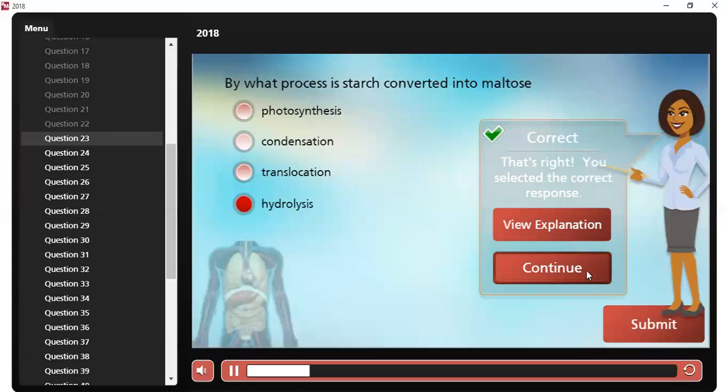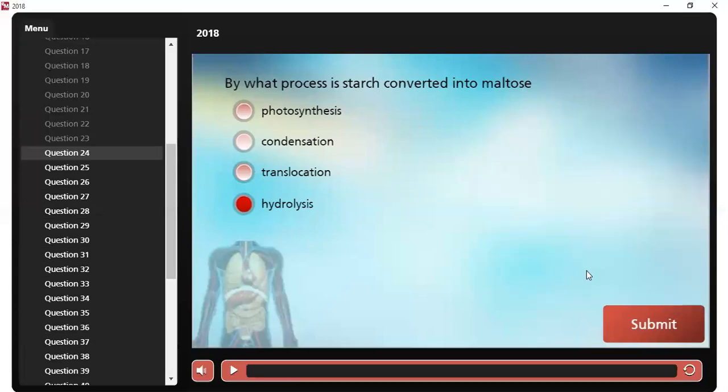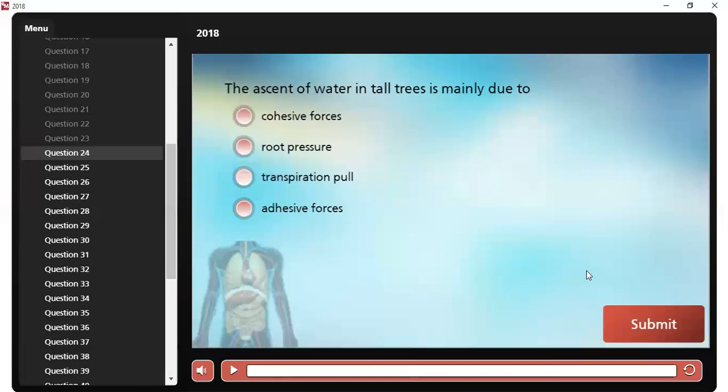Question number 24. The ascent of water in tall trees is mainly due to what? It is due to transpiration pull.